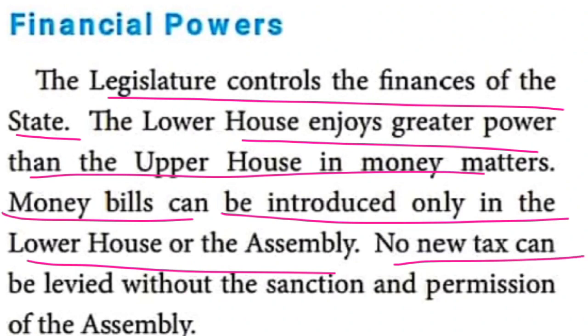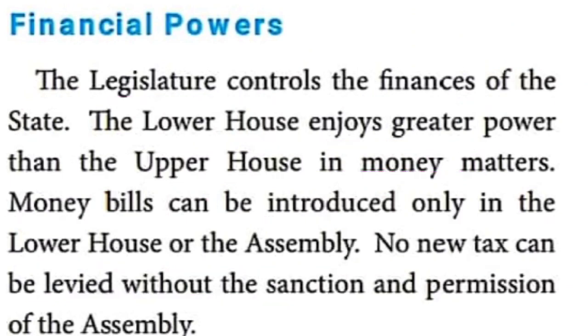So, no new tax can be levied. What is the meaning of levied? Impose. I-M-P-O-S-E. No new taxes can be levied without the sanction and permission of the Assembly. So, without the sanction and permission of the Legislative Assembly, no new taxes can be imposed. It's very interesting. Financial power.